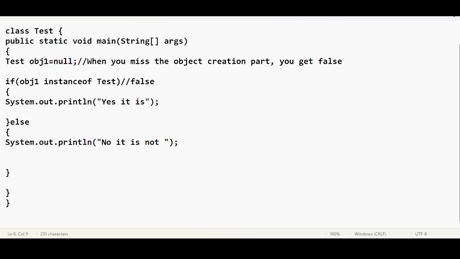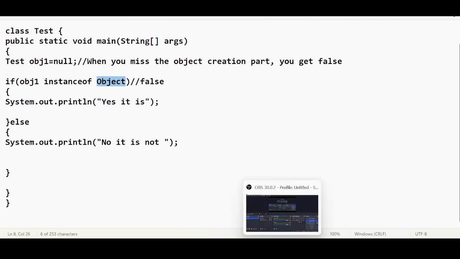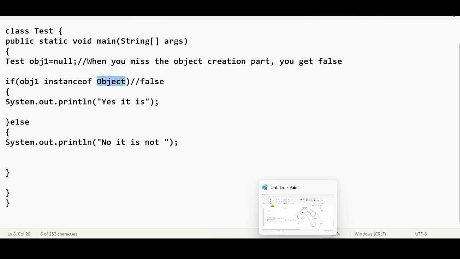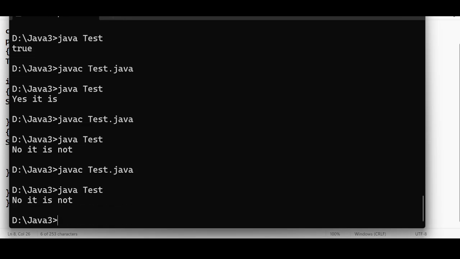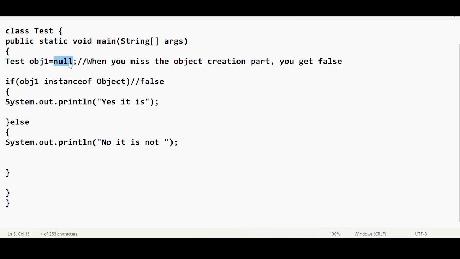Even though it is of type Test, it will be treated as false only. And even if you try to check its parent, it is definitely not, because it is null here.